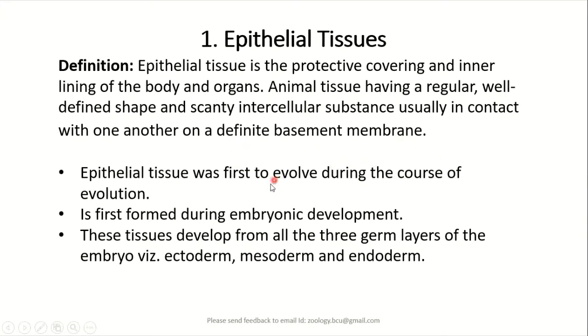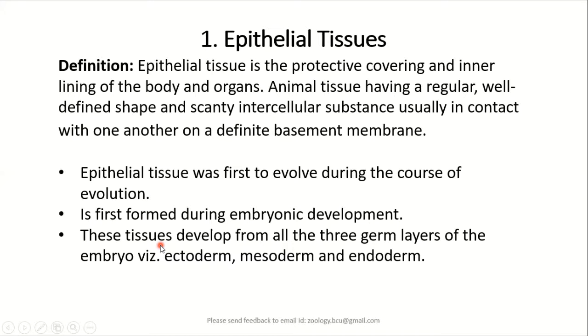Then coming to a few important features of the epithelial tissue. Epithelial tissue was first to evolve during the course of evolution. That means this layer is a first formed tissue, the most ancient tissue. Also during the embryonic development or embryogeny, this tissue is first formed even today.